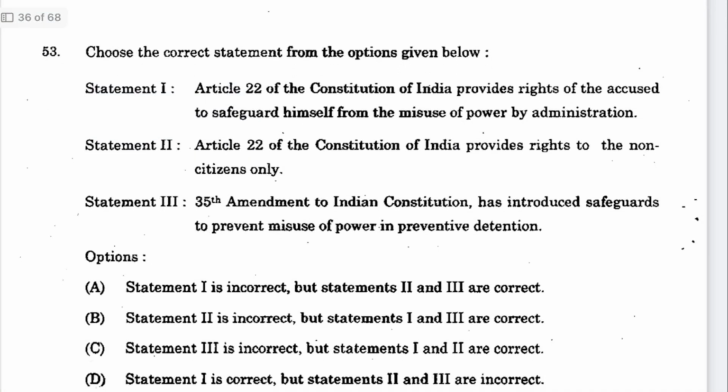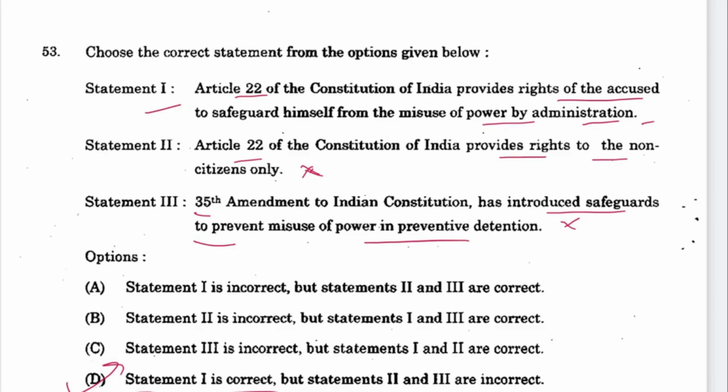Next, 53. Statement 1: Article 22 of the Constitution provides the right of the accused to safeguard himself from misuse of power by administration. This is correct. Article 22 of the Constitution provides rights to non-citizens only. No, this is for citizens. The 35th Amendment of the Constitution has introduced safeguards to prevent misuse of power in preventive detention. No, it is wrong. So 1 is correct and 2 and 3 are incorrect. D is the answer.